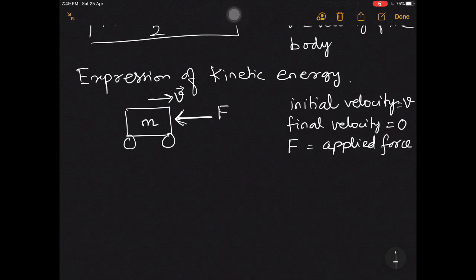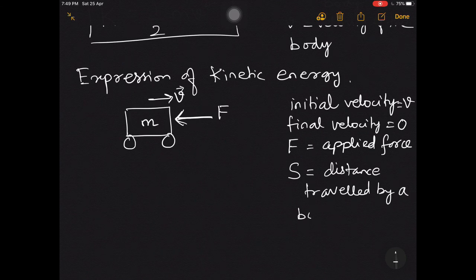Okay, now say s is the distance travelled by the body before coming to rest. So I will write here, distance travelled by a body before coming to rest.